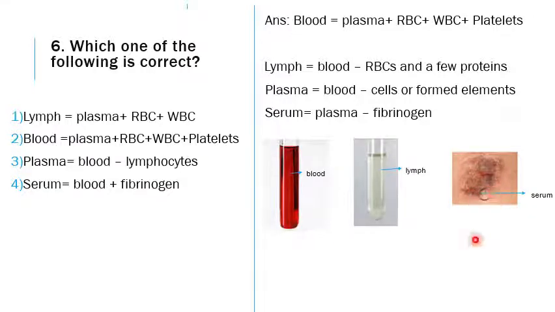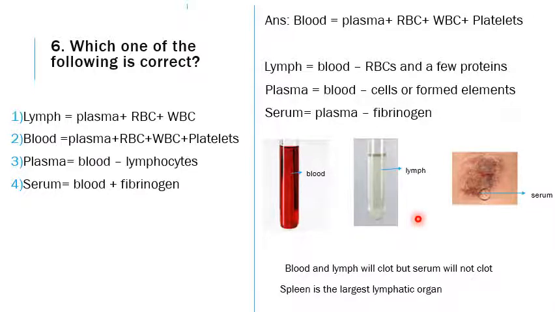This will never clot. But if you compare the blood and lymph, they both have clotting factors. Blood will clot soon, whereas lymph will clot later, because in blood the RBCs and platelets are also involved. Here, because of the absence of formed elements, but with clotting factors present, it will clot a little bit slower, but serum will never clot. Another information you can know is spleen is the largest lymphatic organ in humans.